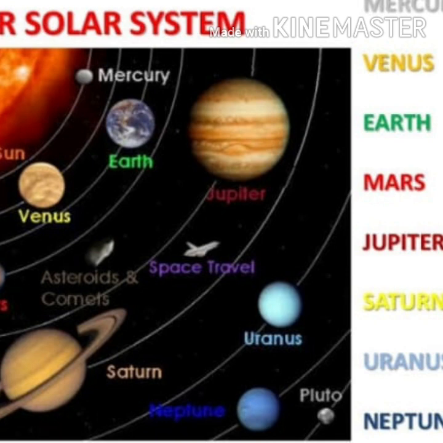And planets also rotate or spin around their axis as they travel around the sun. This is known as rotation. And the time taken by a planet to complete a rotation is called a day. The earth takes 24 hours to complete one rotation. So a day on the earth is 24 hours long.